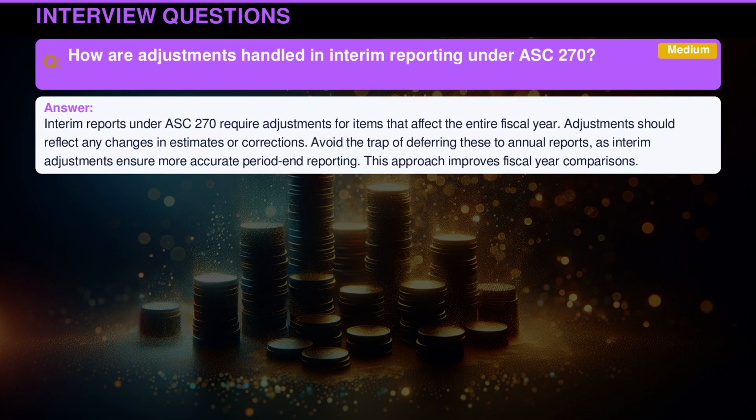Interim reports under ASC 270 require adjustments for items that affect the entire fiscal year. Adjustments should reflect any changes in estimates or corrections. Avoid the trap of deferring these to annual reports, as interim adjustments ensure more accurate period-end reporting. This approach improves fiscal year comparisons.